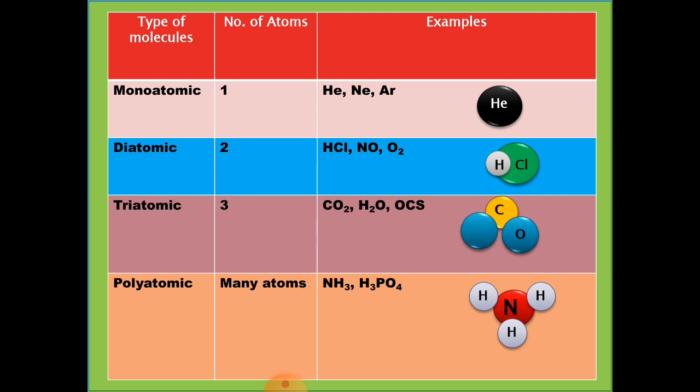If a molecule has three atoms, it is a triatomic molecule, and carbon dioxide, water, carbonyl sulfide are examples of triatomic. If a molecule has many atoms, it is a polyatomic molecule. Ammonia, phosphoric acid are examples.